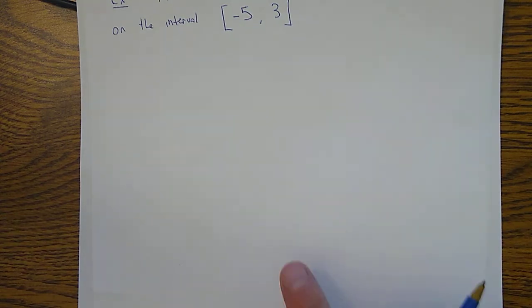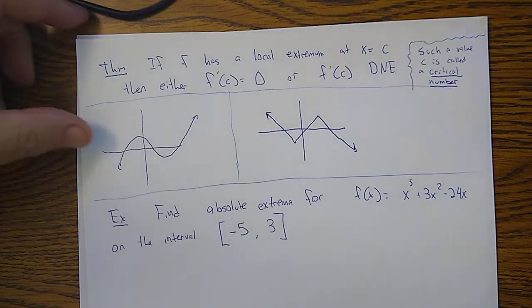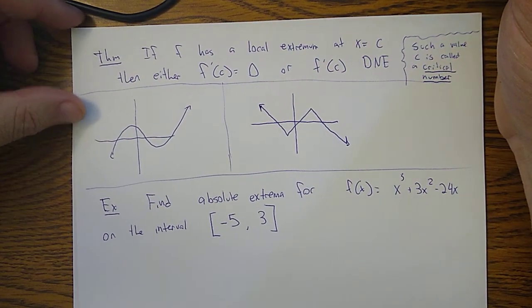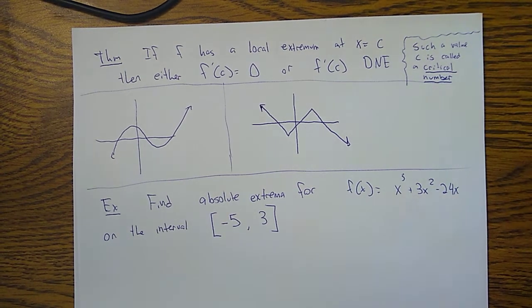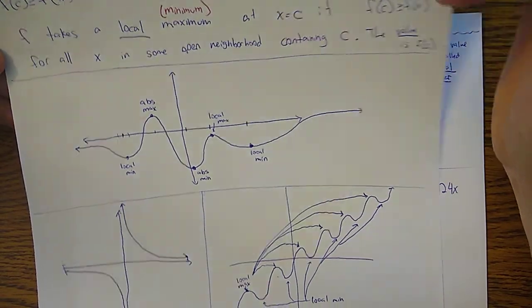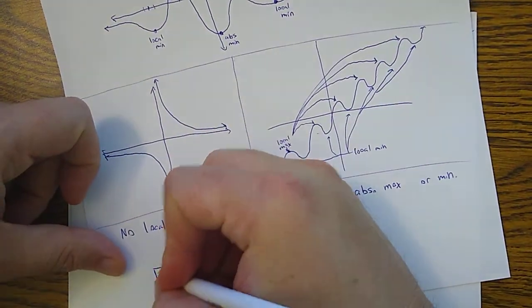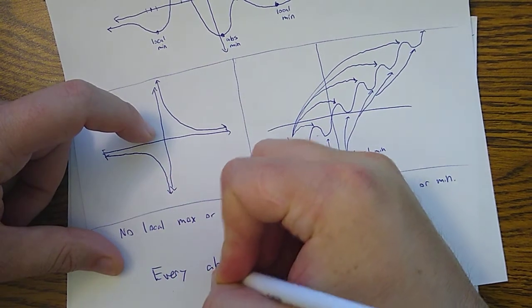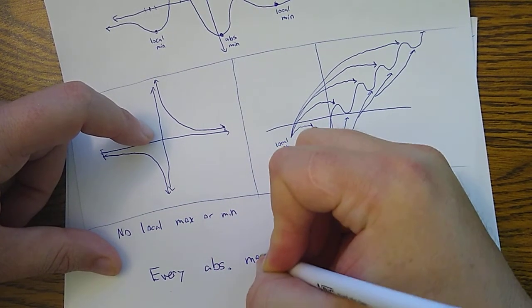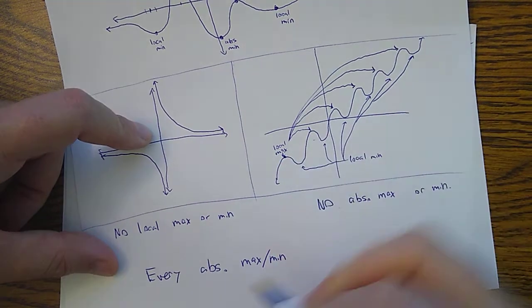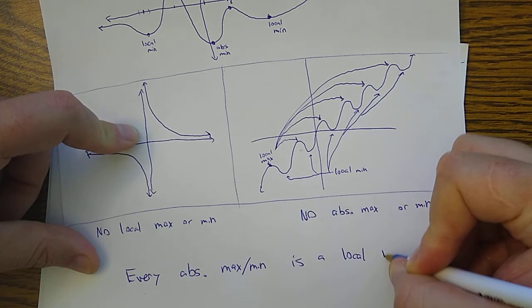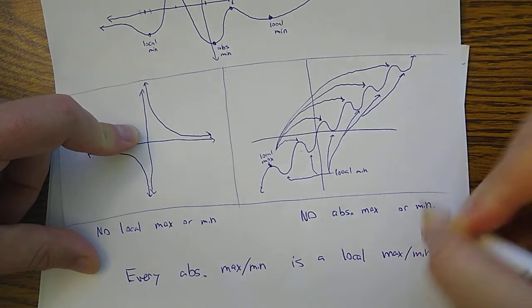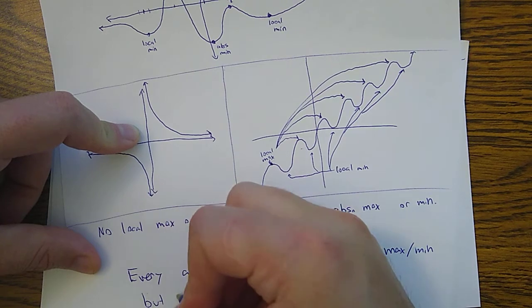So that's what these things that we're talking about are. And now let's start talking about how to use calculus to find them. Oh, actually, before, let me make a point here. Every absolute max or min is a local max or min, but not the other way around.